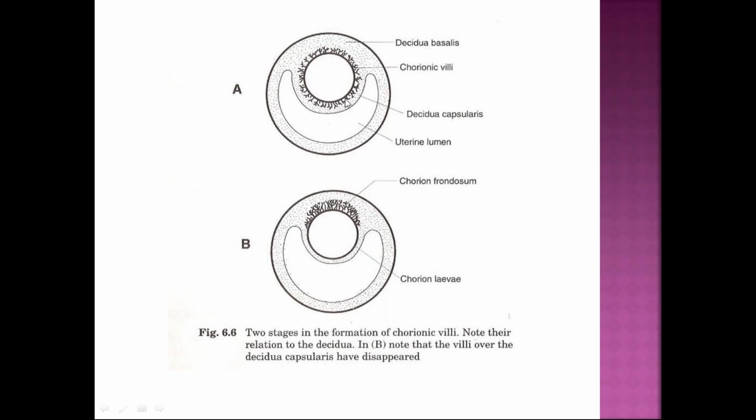First, the chorionic villi are formed all over the surface. Later, the chorionic villi which are close to the uterine cavity will proliferate and grow to form chorion frondosum. This is the uterine cavity. Here, the embryo will be there. So at the implantation side, the chorionic villi will proliferate and have an exuberant growth and form chorion frondosum to form the future placenta. And the remaining chorionic villi which are present towards the uterine cavity, the abembryonic area, usually degenerate to form chorion laeve.